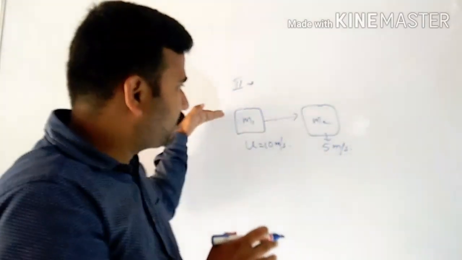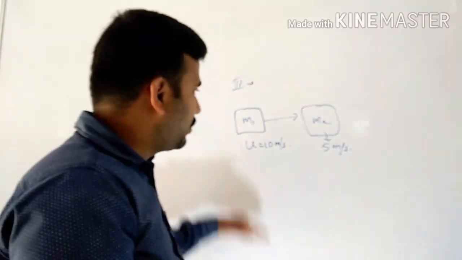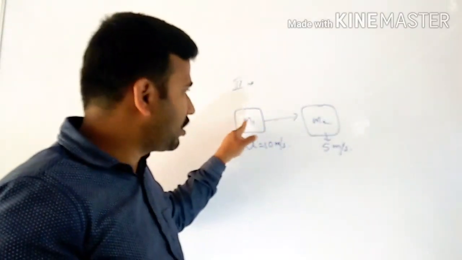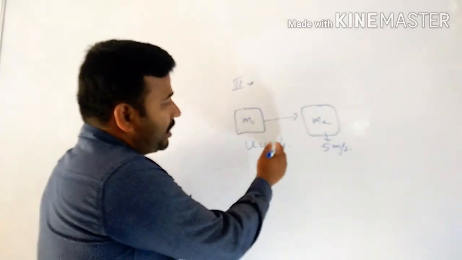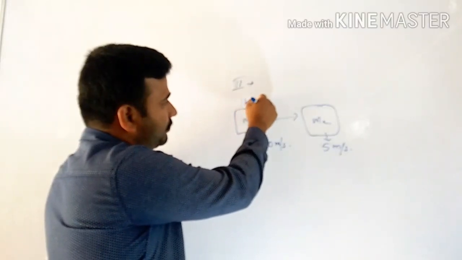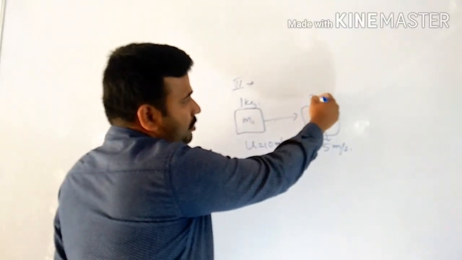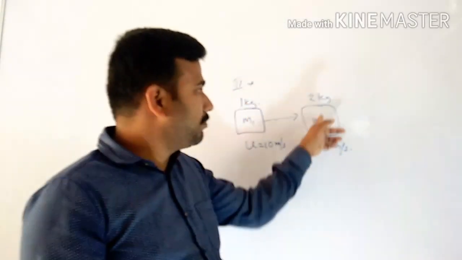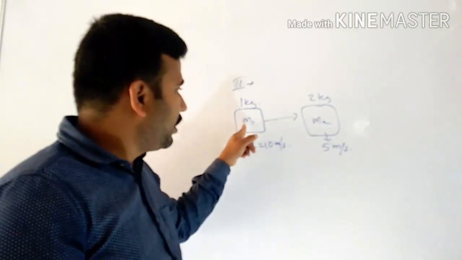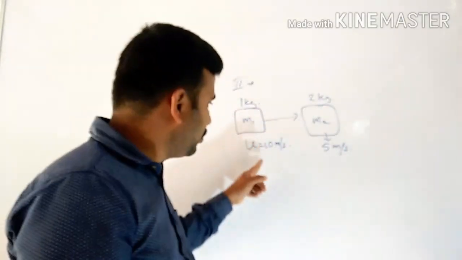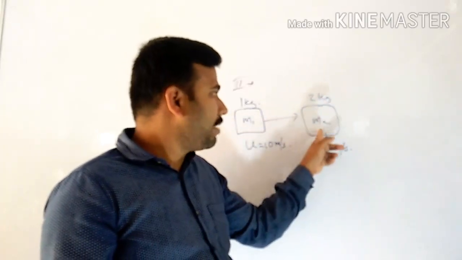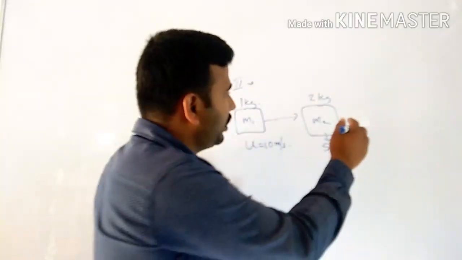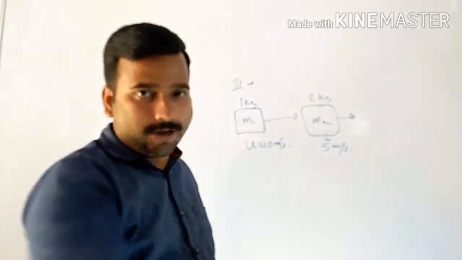So what will happen if these two objects are moving in a straight line? The first object, M1, is moving with a velocity of 10 meter per second. Say M1 has a mass of 1 kg and M2 has a mass of 2 kg. Then M1 is moving with an initial velocity of 10 meter per second and M2 is moving with a velocity of 5 meter per second. So these are moving in the same straight line.